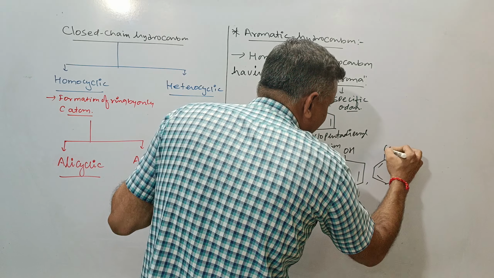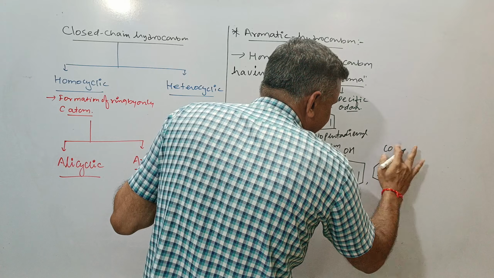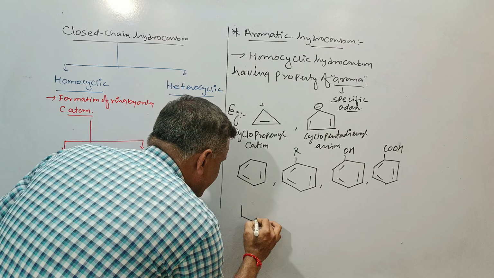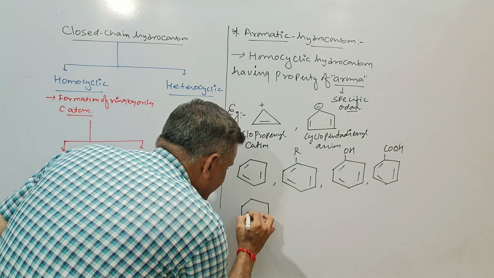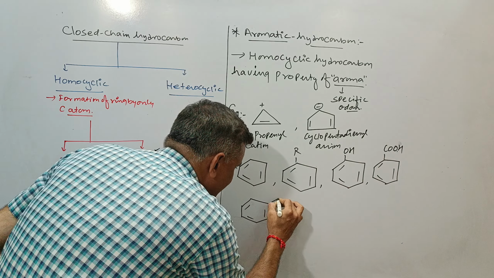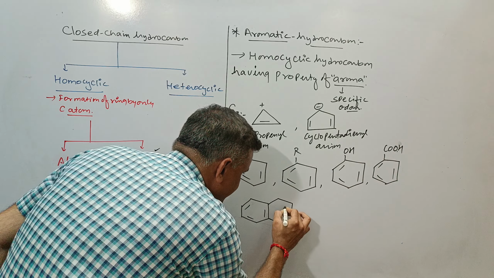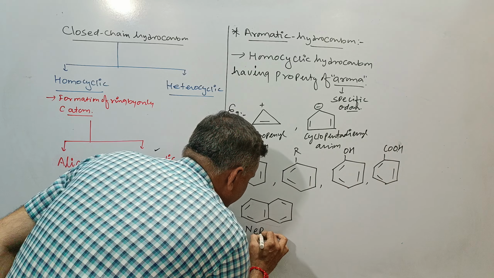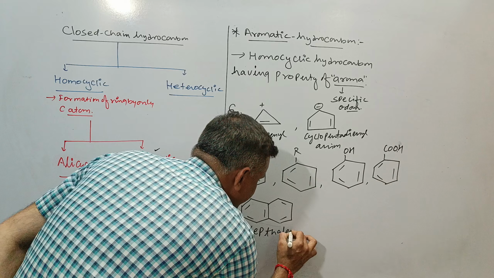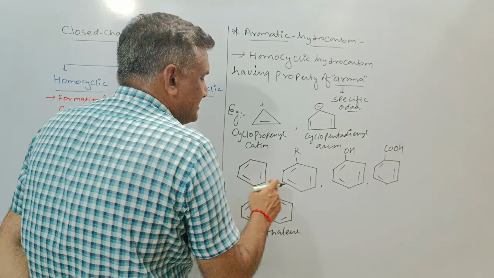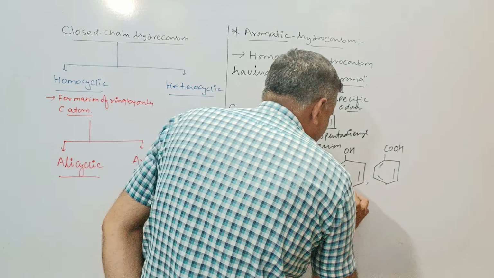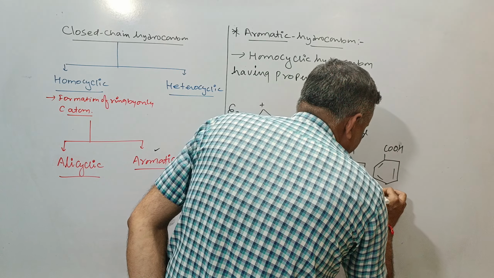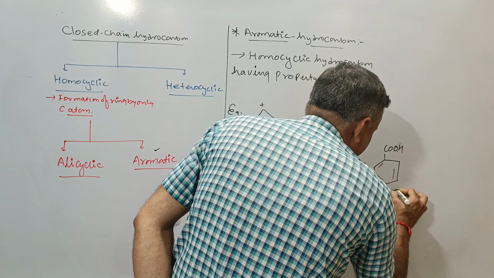your derivatives. This is the COOH. Here there may be more than one benzene ring also, like this. This is aromatic also, as naphthalene. This is the benzene. This is the alkyl benzene. This is the phenol. And this is the benzoic acid.